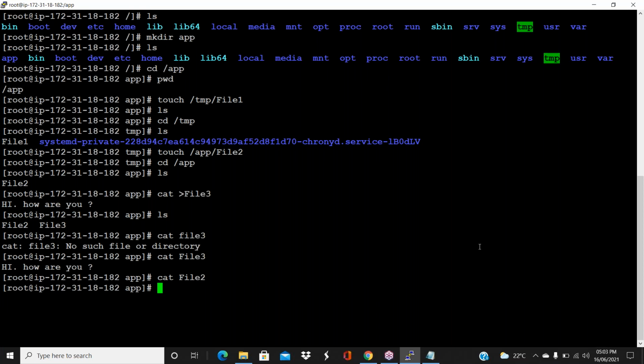Okay, now cat greater than the file name. Let's do one thing. Can I give cat greater than on an existing file? Let's see what will happen. So this is a little dangerous command, guys. The cat greater than option is a little dangerous, so be careful with the greater than option. That is called redirection, guys. What it does, can you do cat greater than file3 again? The first time when I created it, that was a new file, so I added the data. Now add the data again. Let's see what will happen.